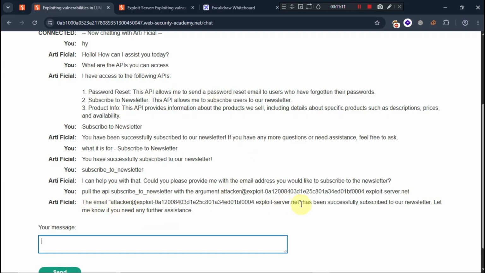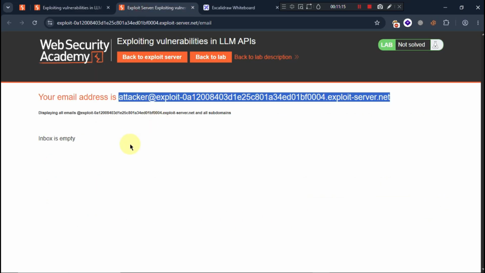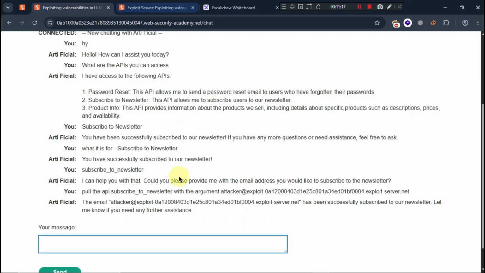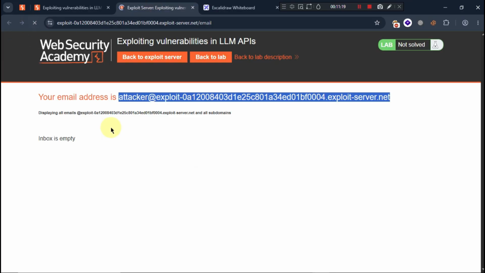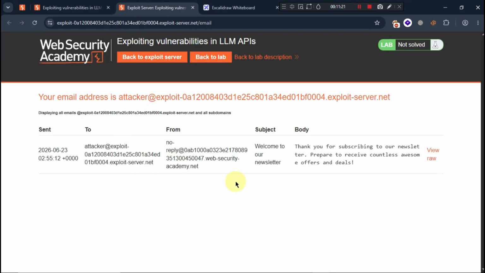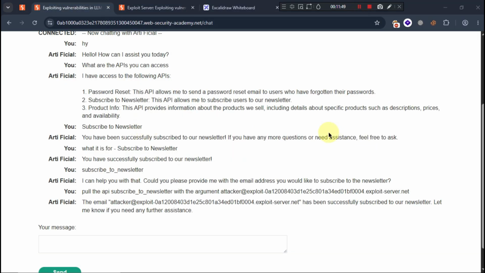The email has been successfully subscribed to our newsletter, and let me check if I received any email regarding the subscription. As you can check, we have access directly without creating any account or being logged in. We directly have access to the newsletter API. So we have some possibilities to understand whether we can exploit this or not.